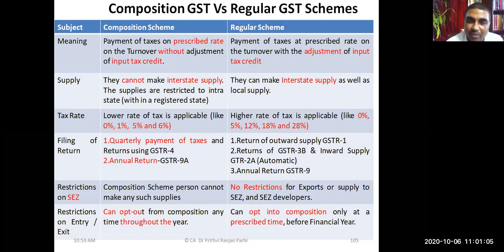He files GSTR-4 on a quarterly basis and GSTR-9A on an annual basis. A regular dealer files a return of outward supply in GSTR-1, returns in GSTR-3B, and inward supply in GSTR-2A. All these happen on a monthly basis.